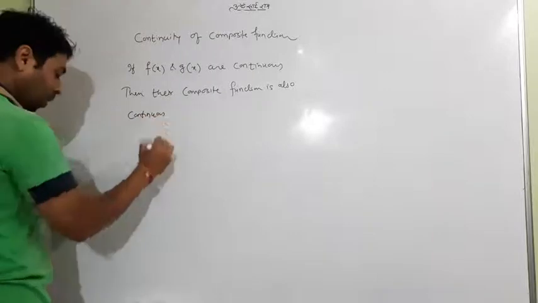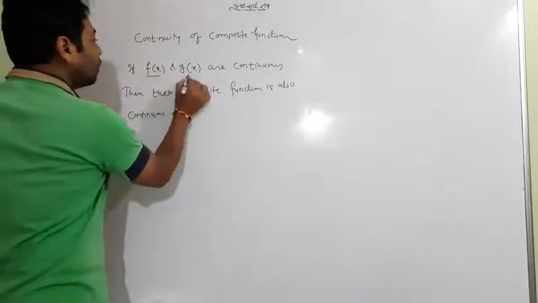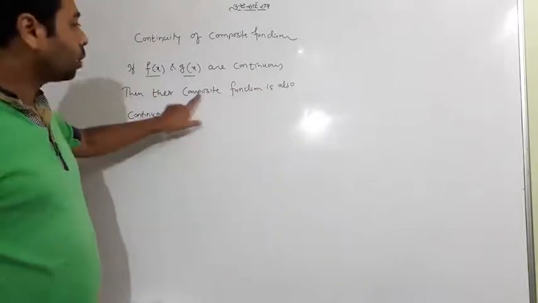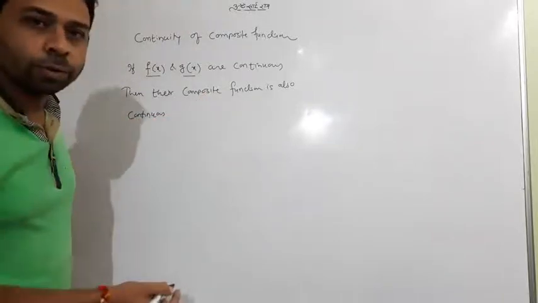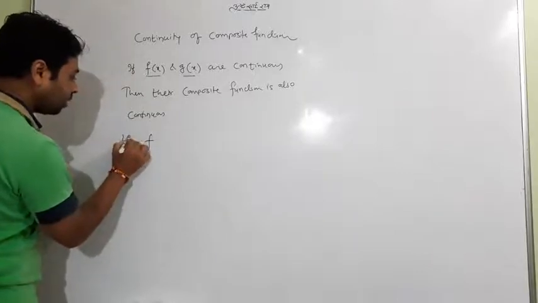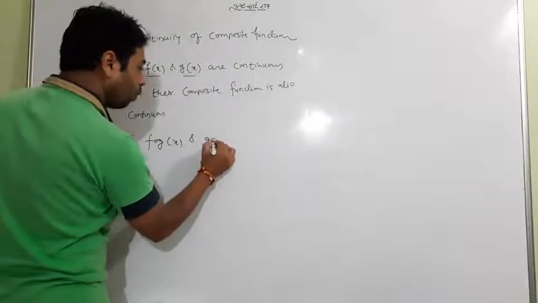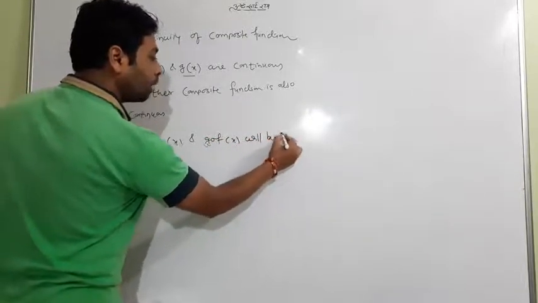This term may be tough for you, but the meaning is very simple. Two functions we are having and both are continuous. Suppose both are continuous, so their composite, what is the meaning of composite? Composite meaning fog and gof. Meaning, fog of x and gof of x both will be continuous.